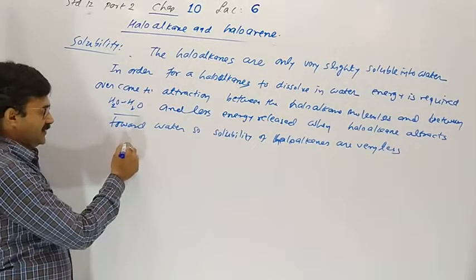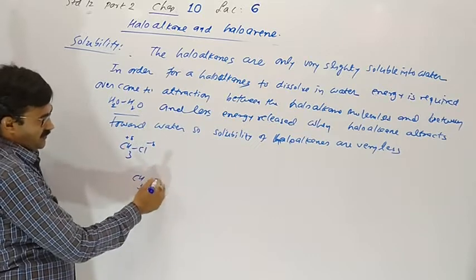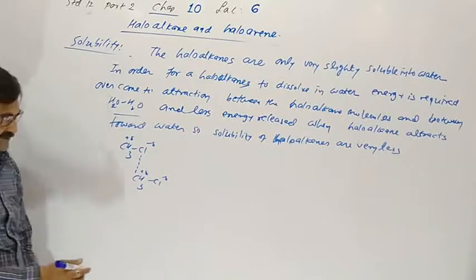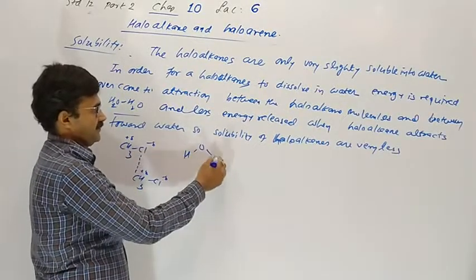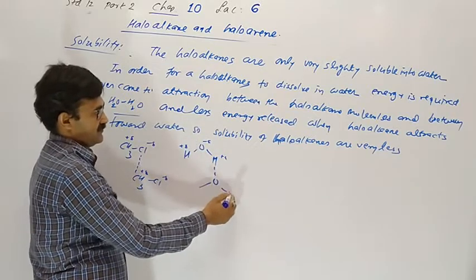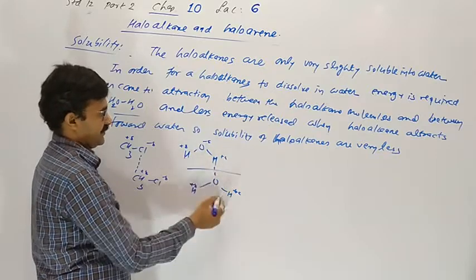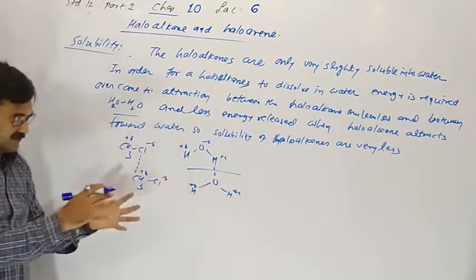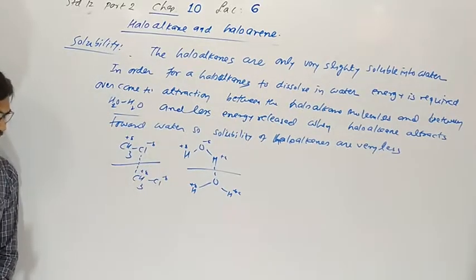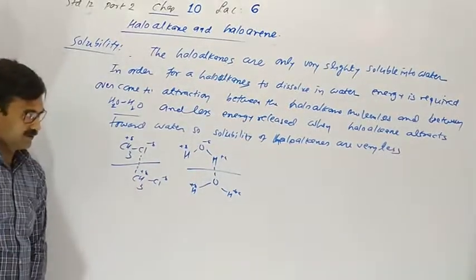You can see in the haloalkane, suppose we are taking chloromethane. So here chloromethane has a great attraction, polar attraction. In the water, we know there is a hydrogen bonding. So we have to break first two types of bond. We have to apply energy to break bond between haloalkane molecules and bond between water and water.